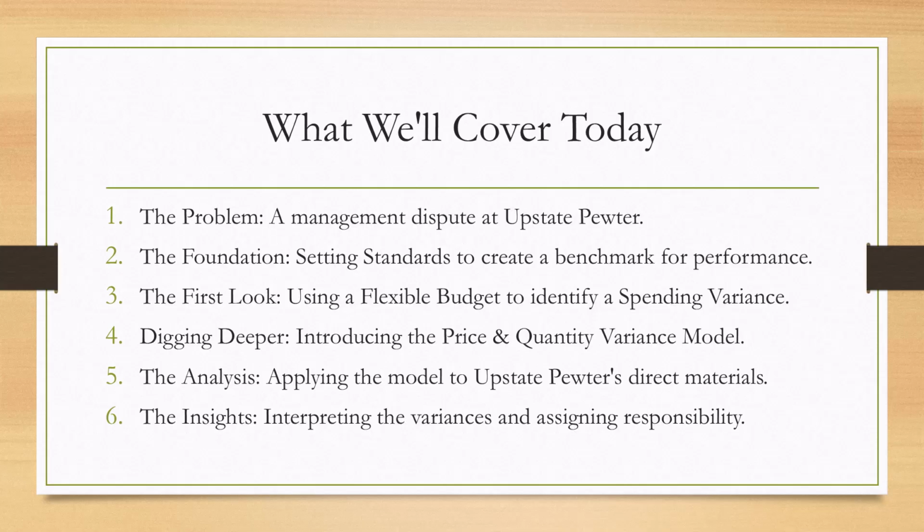We will then dig deeper by introducing a model to analyze price and quantity variances. We'll apply this model to the company's direct materials costs, and finally, we'll discuss the most important part, interpreting these variances to gain insights and assign responsibility.